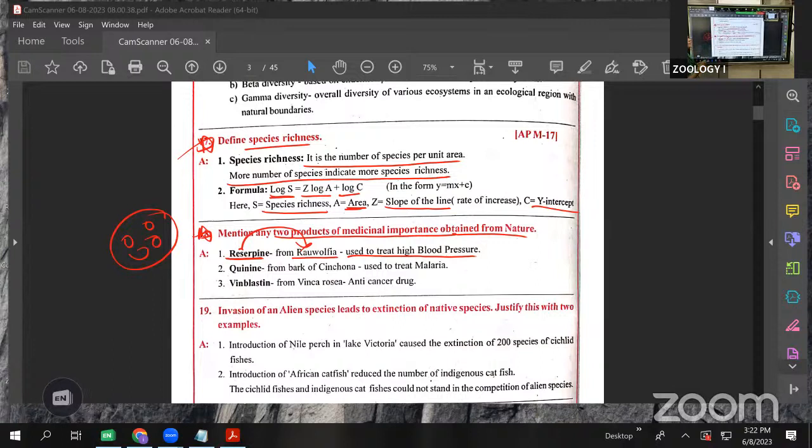That plant produces the chemical reserpine, useful for the treatment of high blood pressure. The second chemical is quinine.